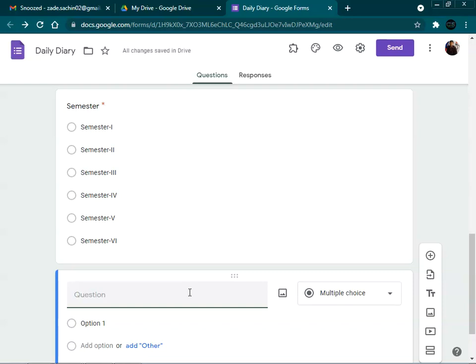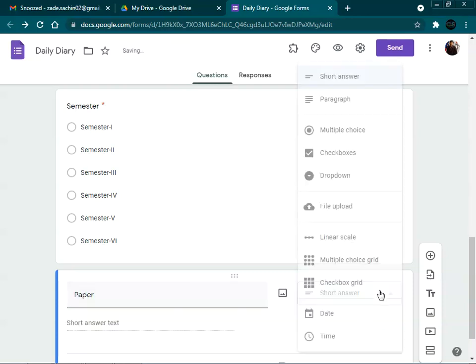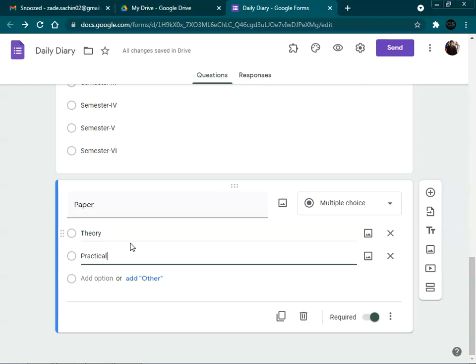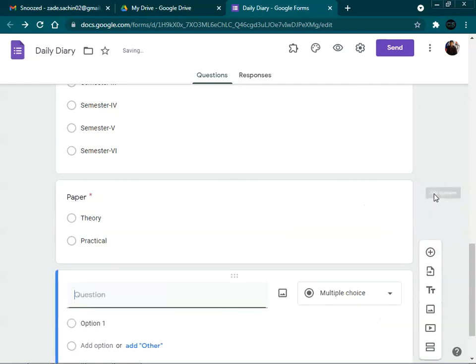After that we will give the option for the particular subject the teacher has selected, whether the teacher gave the knowledge for the theory paper or for the practical paper. This will help to select whether the particular teacher is going to teach only the theory paper or the practical. This will be reflected here. After the faculty selects theory or practical, he will specify the name of the subject.